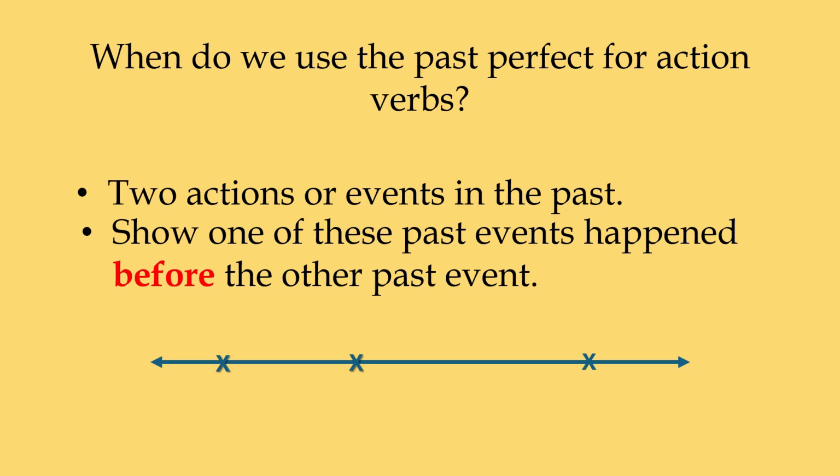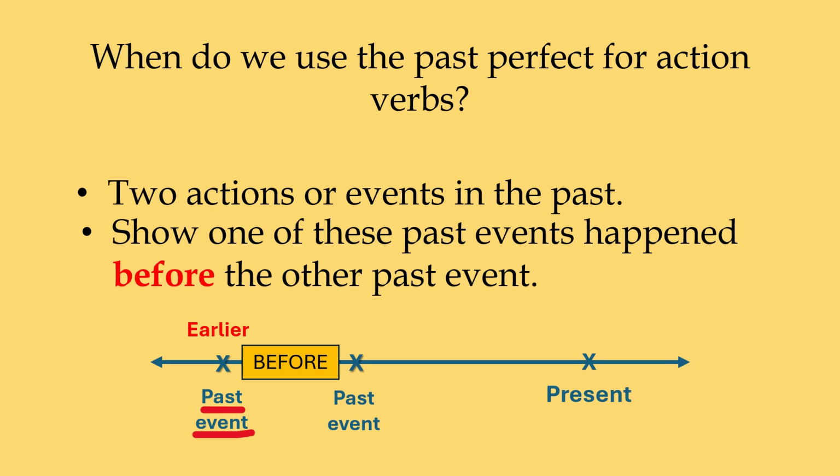All right, so let's look at our timeline. And here we have the present. And here we have one past event and another past event. And this past event is the earlier event, so it happened before this past event, which is the later event.